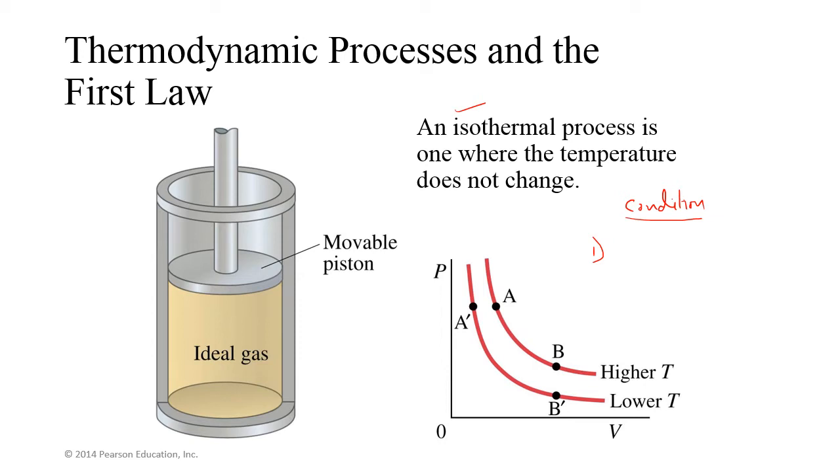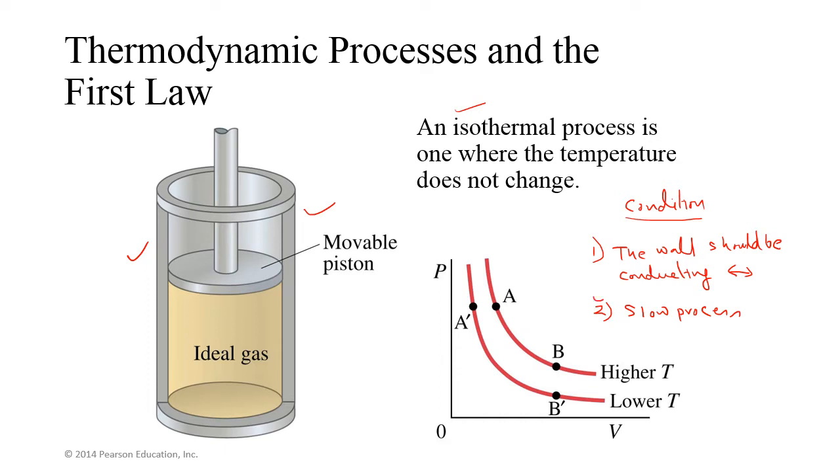You can see this piston. So the first condition is the wall should be conducting. Conducting means exchange of heat is allowed. And the second is a slow process.